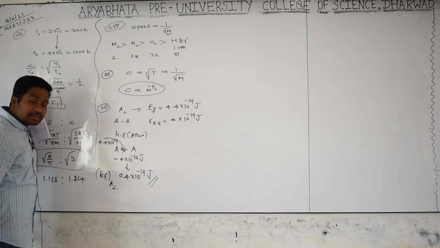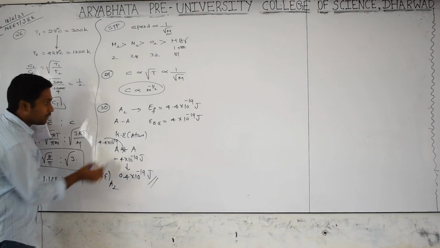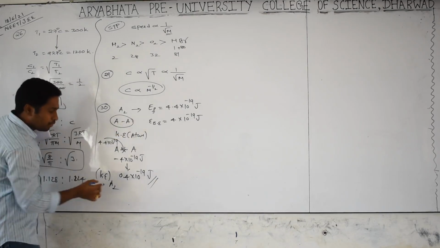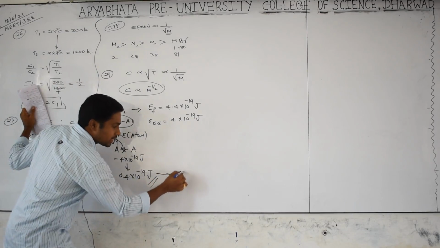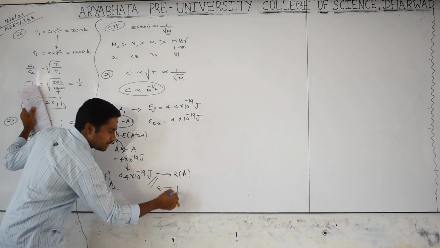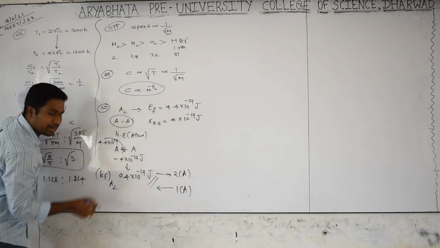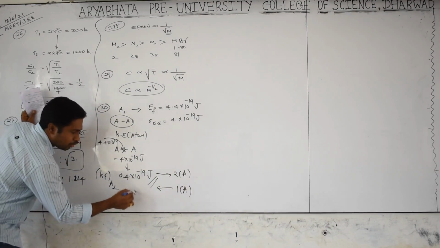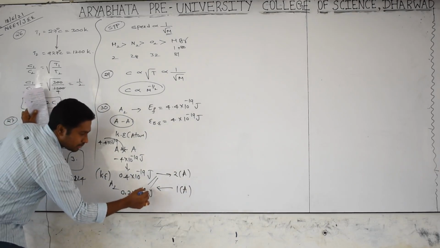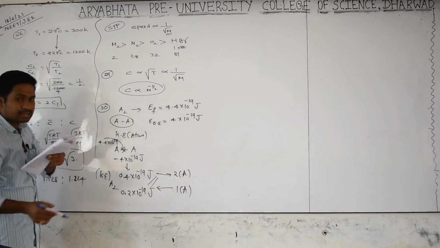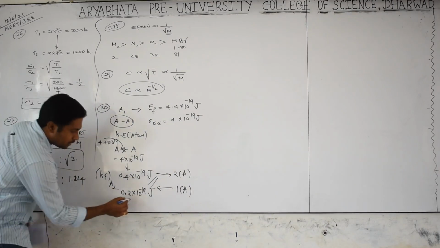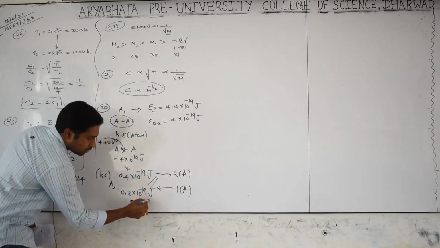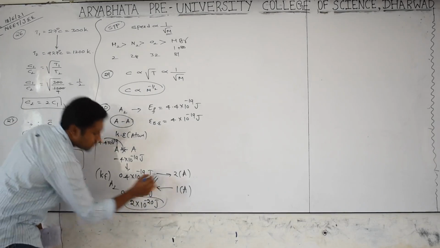But is it asking for a molecule or an atom? Atom, because the molecule contains two atoms. For two atoms this much kinetic energy is there, but he is asking per atom, so divide by 2. That gives 0.2 into 10 to the power of minus 19 joules, which is 2 into 10 to the power of minus 20 joules. Option D. Good question.